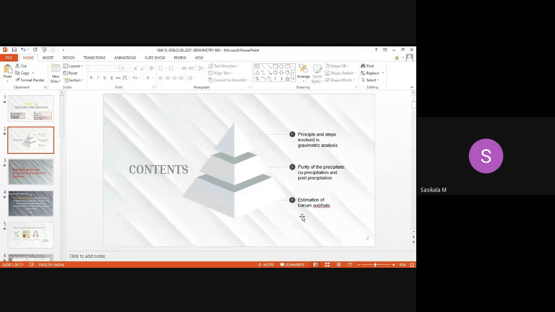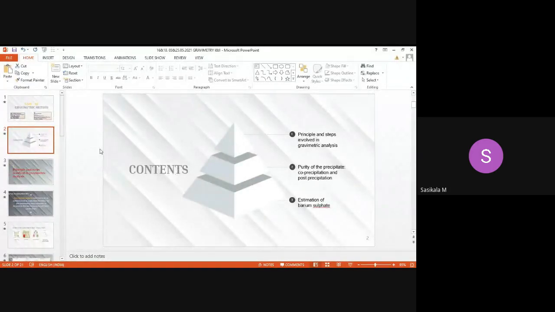Then, taking barium sulfate estimation as an example, the principle, procedure, chemical reaction, mechanism and calculation need to be discussed. So that you will understand that the theory discussed in these 2 titles will be focused on estimation of a drug substance or a chemical molecule. For that only, we are going to learn about the gravimetric method.